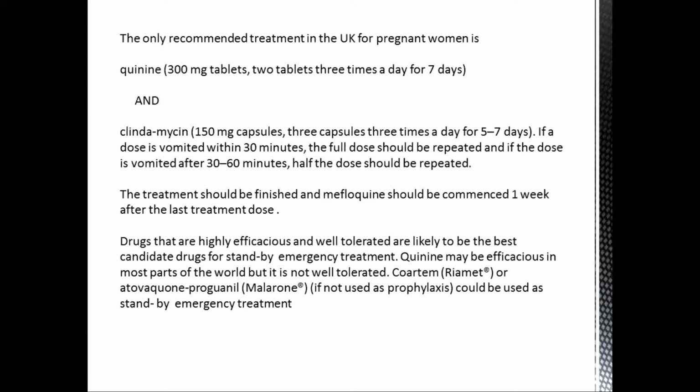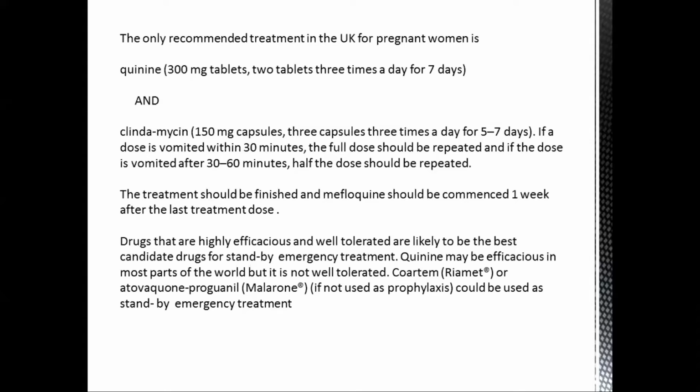At this point, the only recommended treatment that we are giving to pregnant women is quinine, 300 milligram, 2 tablets, 3 times a day for 7 days. And for clindamycin, it is 150 milligram, 3 capsules, 3 times a day for 5 to 7 days.